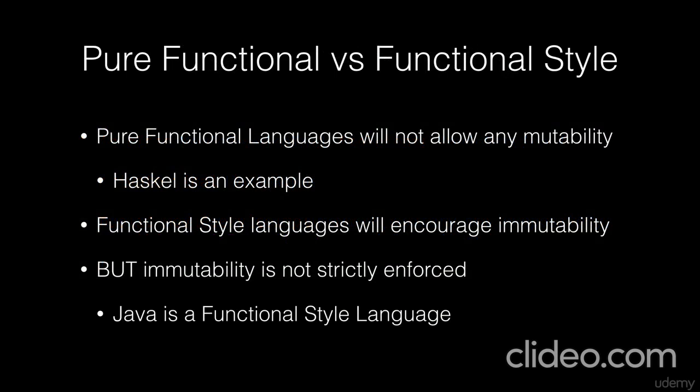Now, we have pure functional versus functional style languages. Pure functional languages will not allow any mutability, and Haskell is an example of that. So Haskell just says, no, you're not going to mutate anything. Functional style languages will encourage immutability, but it is not strictly enforced. Java is a functional style language. Now, you'll be seeing more examples of this coming up. So Java does protect you from yourself, but it is not 100%. You can figure out ways around it. So it does try to defend against mutability, but it's not 100%, and you can shoot yourself in the foot.